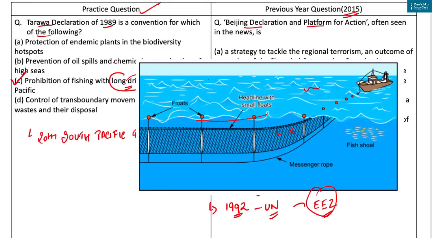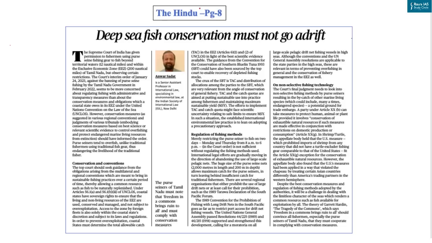Now, why have we taken this question? As there was an article on page 8 in The Hindu newspaper which talks about deep sea fish conservation. And you should know that fishing is a state subject and the management plan for marine fisheries in territorial waters is the job of the states. India has not imposed any restrictions on fishing beyond territorial waters within the EEZ. Why is it important to know? Because recently, the Supreme Court of India has given permission to fishermen using purse seine fishing gear to fish beyond territorial waters and within the EEZ, that is 200 nautical miles of Tamil Nadu.